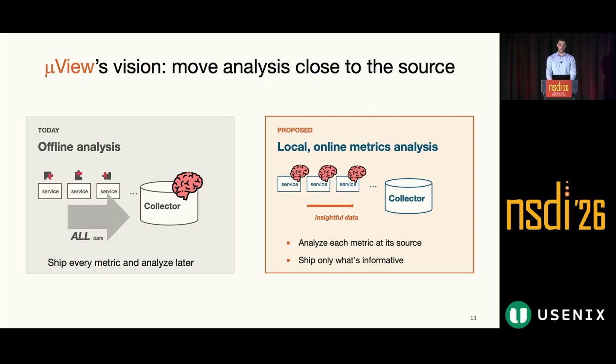And so with Microview, we argue that the fundamental limitation of today's monitoring systems is that intelligence is essentially centralized. And by centralized, I mean that if we look at where metrics are processed today, which is represented on the left side here, all the analysis happens offline at the collector. As a result, in this architecture, all the metrics that microservices produce are collected regardless of their significance.